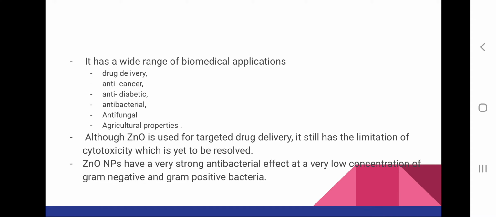And these green synthesized zinc particles have biomedical applications, and different biomedical applications are drug delivery, anti-cancer activity, anti-diabetic activity, antibacterial, antifungal properties, and also they have agricultural properties. That means they can enhance the germination rate, growth, etc. But one drawback of zinc oxide nanoparticles is that they have cytotoxicity, and this issue should be resolved.